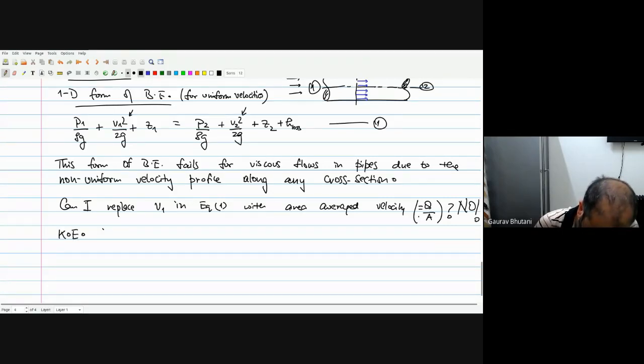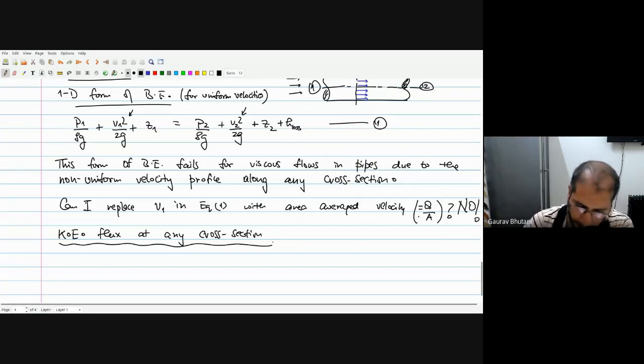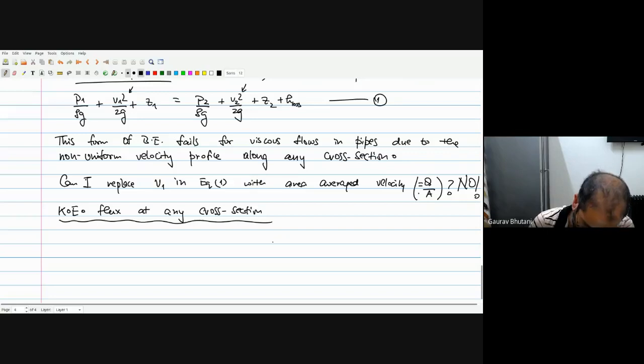Let's see what the kinetic energy flux is at any cross section. You know what a flux is. Let's find the kinetic energy flux. So the flux at any cross section is the integral along the area, and if you remember the Reynolds transport theorem where we talked about the fluxes, we're talking about an infinitesimal area because we're integrating over the area, because the velocity is changing along the area.